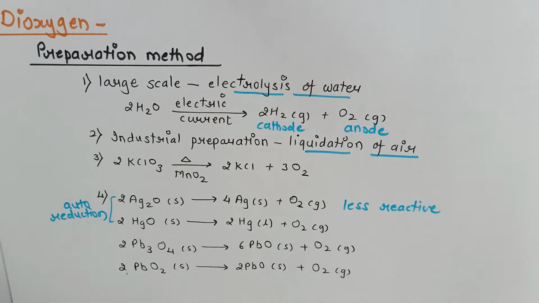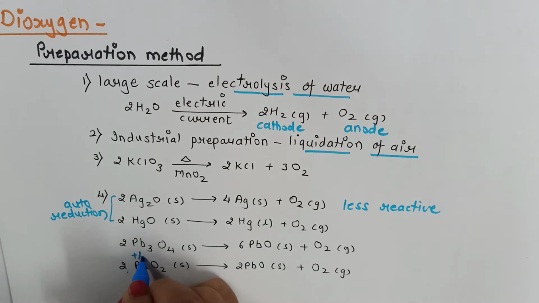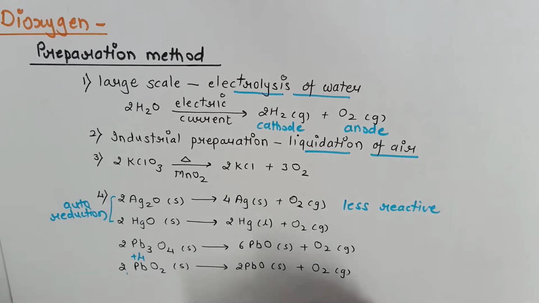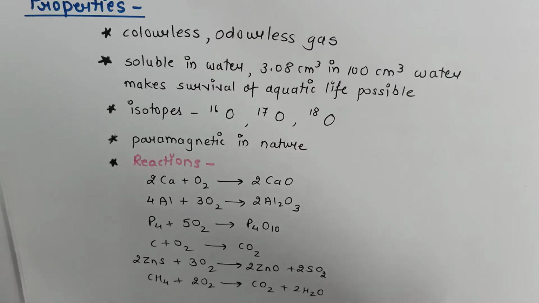We have to remember the change in oxidation state. In lead dioxide, lead is in +4 oxidation state, and in lead oxide, lead is in +2 oxidation state. Here the reduction is not complete. Oxygen is still with lead. So this example cannot be considered as an example of auto reduction.